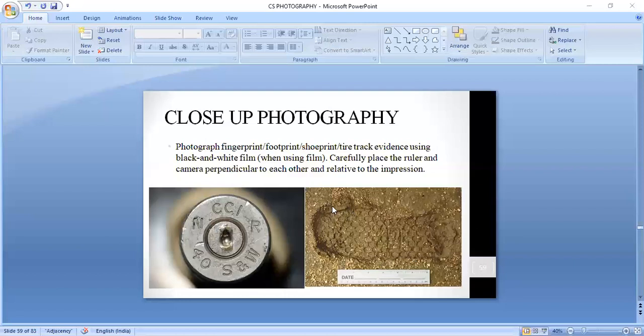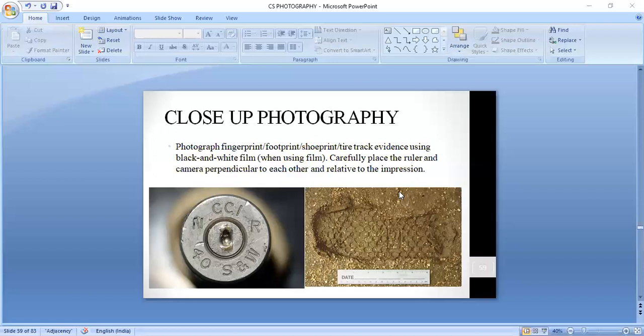Then you go close and supply an additional source of light, not in plane with the evidence but in an oblique direction, maybe 45 or 50 degrees.